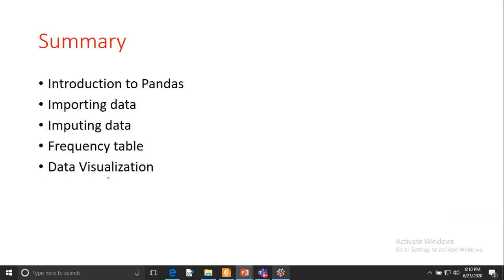Now today we have discussed all these concepts. In this lecture we have discussed the pandas introduction, how to import the data from the data file, and how to impute the data if we have missing values or NaN values. So how we can impute the data and how we can clean the data.